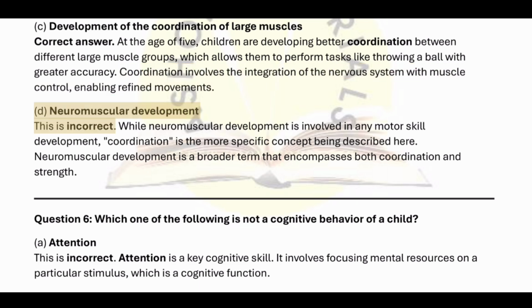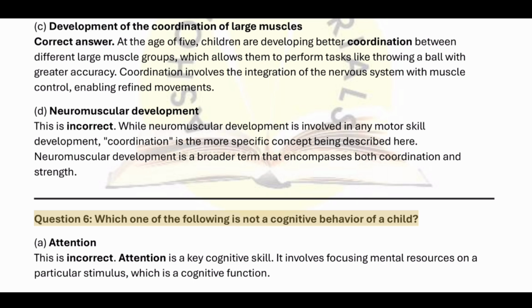D. Neuromuscular development. This is incorrect. While neuromuscular development is involved in any motor skill development, coordination is the more specific concept being described here. Neuromuscular development is a broader term that encompasses both coordination and strength.